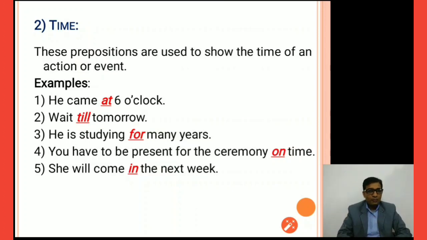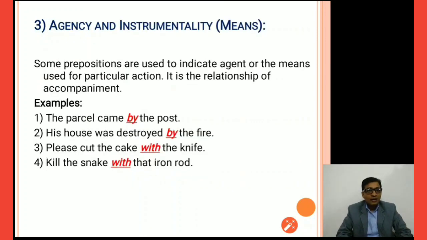So all these prepositions, we have seen, can be used for indicating time in sentences, and that's why these prepositions are called time prepositions.